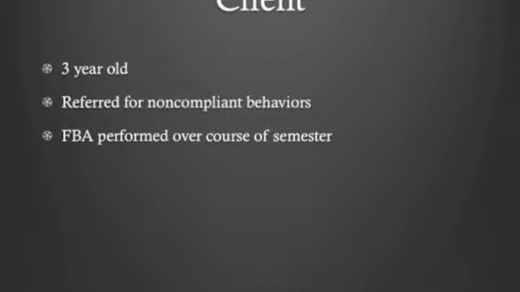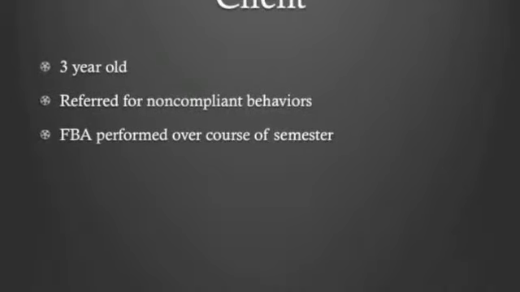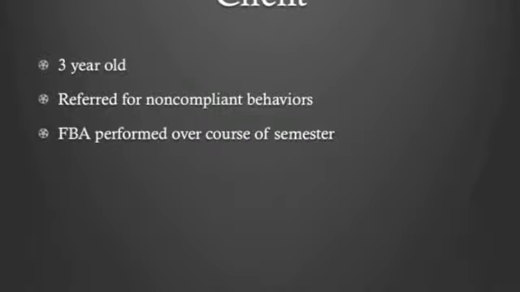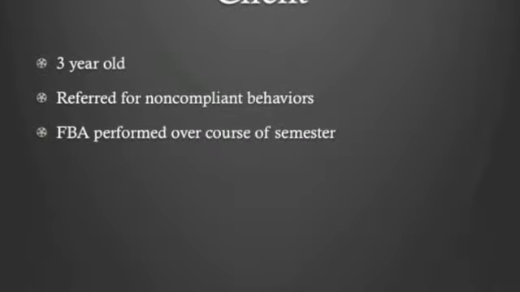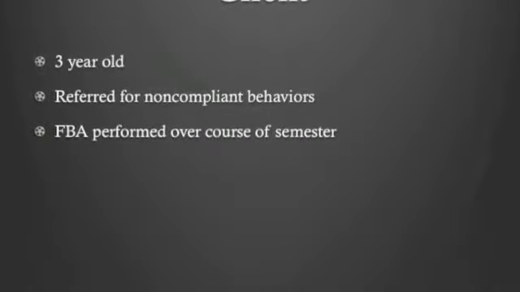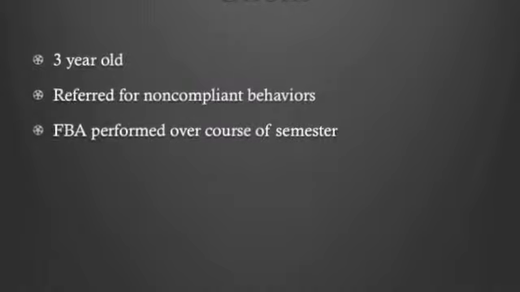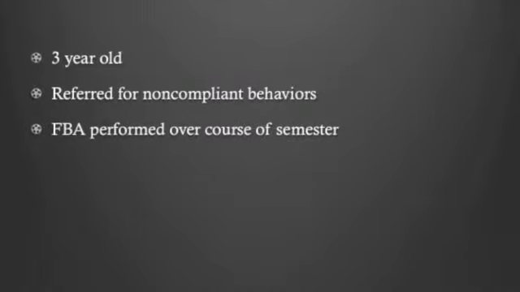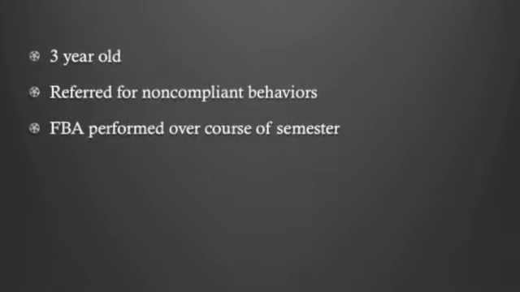The client that I observed throughout the semester for the FBA project was a 3-year-old little girl who engaged in non-compliant behavior, specifically when she was directed to do a non-preferred activity or task. The FAST scores indicated that non-compliance is maintained by attention and gaining access to preferred objects. They also indicate that escape is also a maintaining variable.